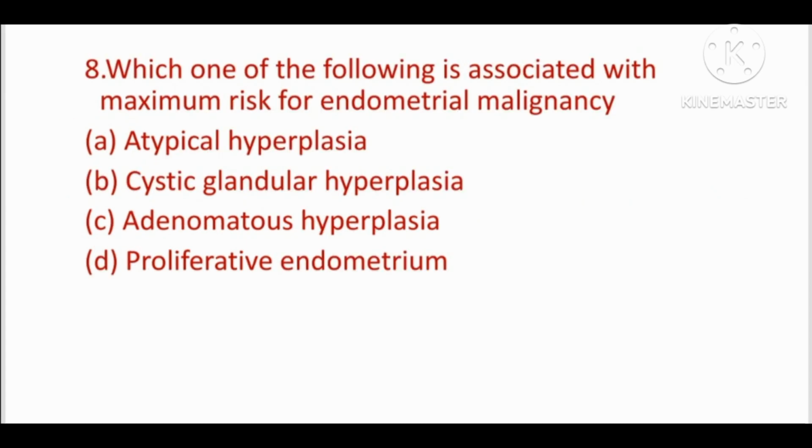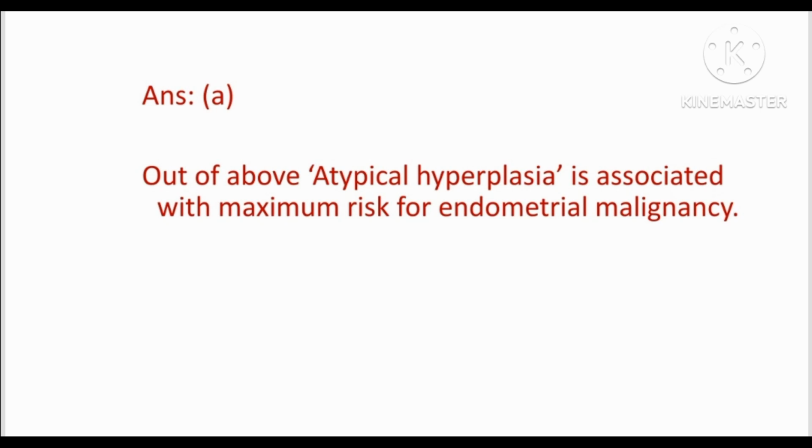Next question, which one of the following is associated with maximum risk for endometrial malignancy? Options are atypical hyperplasia, cystic glandular hyperplasia, adenomatous hyperplasia and proliferative endometrium. Answer is option A, atypical hyperplasia.